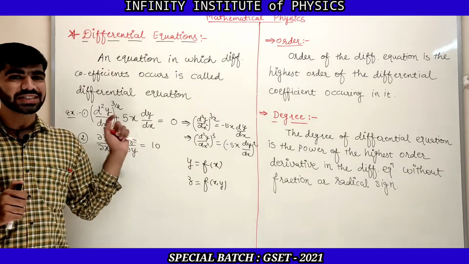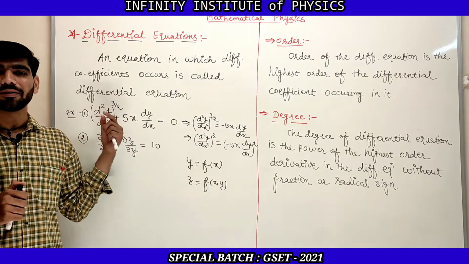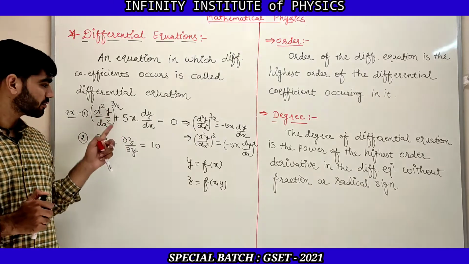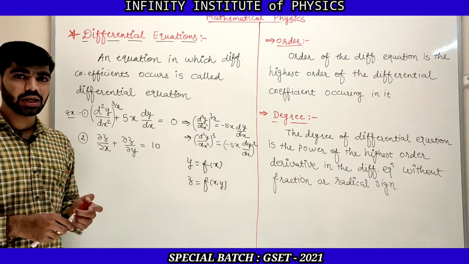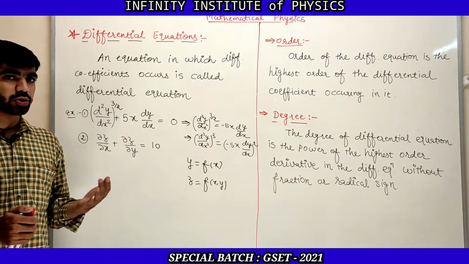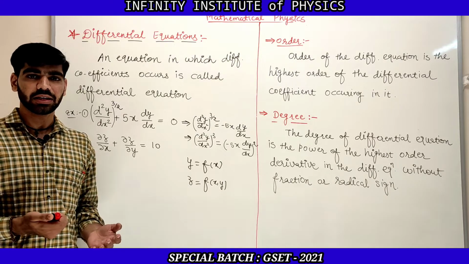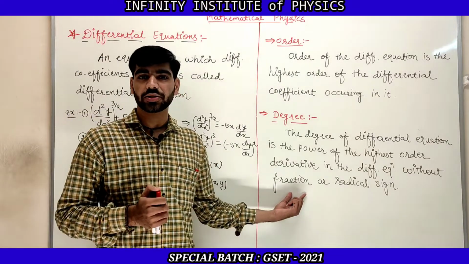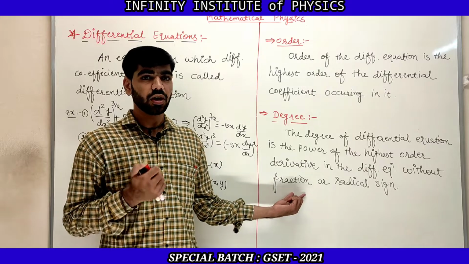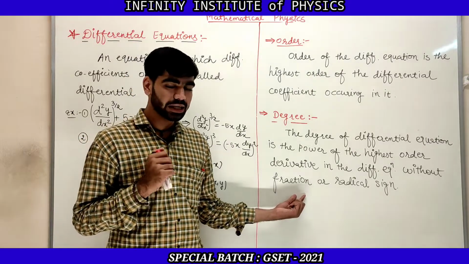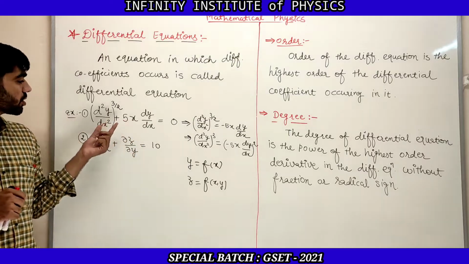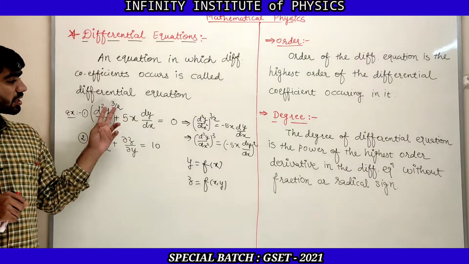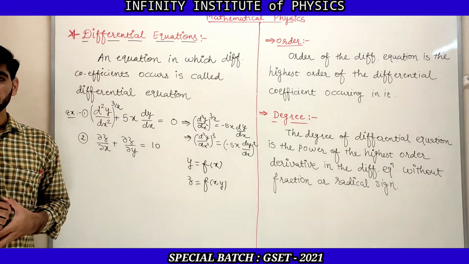In fact, these two are the same, but now we have converted that fractional power to the integer power. So whenever you have a fractional power on the highest order differential coefficient, you need to remove that fractional power and convert it to an integer power, and that will be the degree of the differential equation. Again, whenever the power of the higher order differential coefficient is a fraction, you need to remove that power and convert it into an integer. That will be the degree of the differential equation.